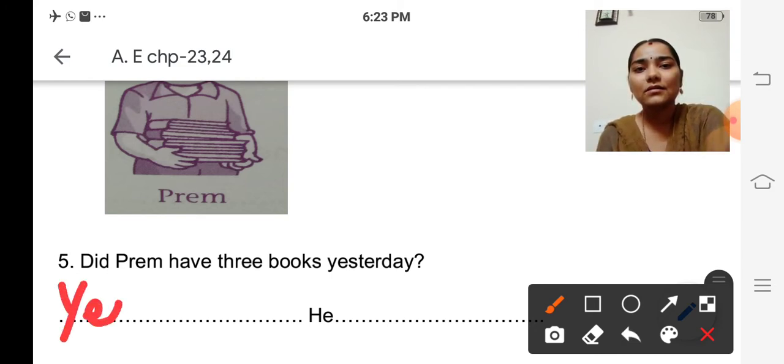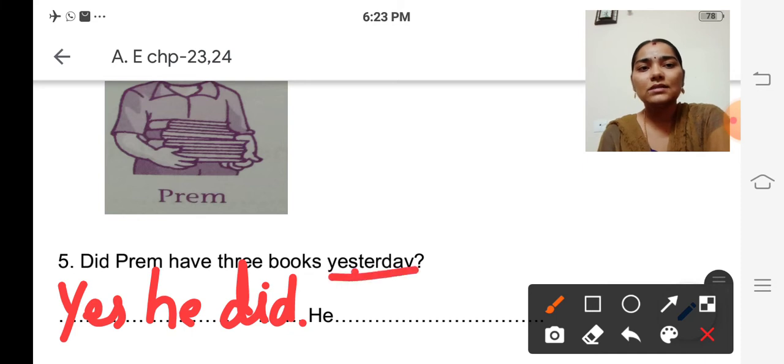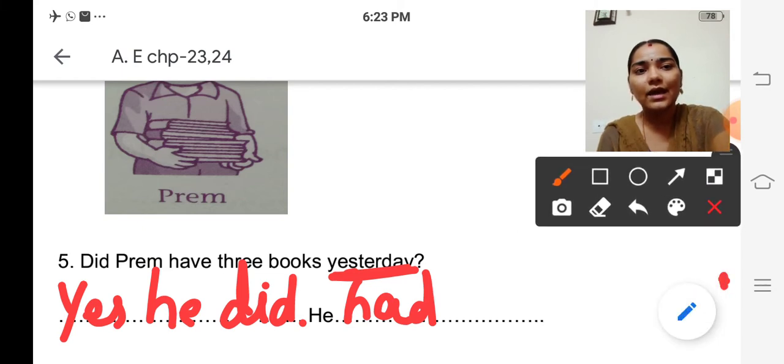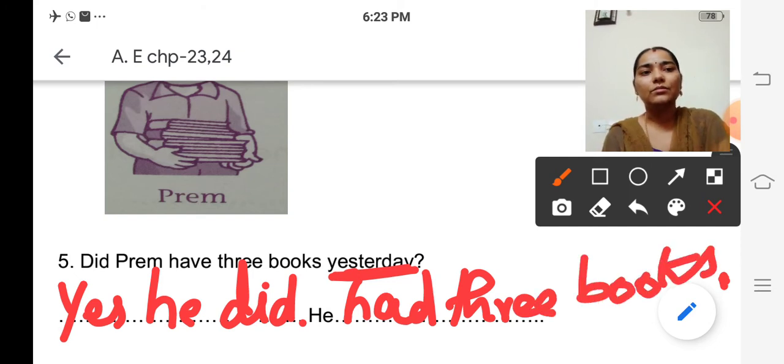Yes, he did. Yes, he did. Because it is given in the question, yesterday, isn't it? So he had how many books? 3 books, isn't it? He had 3 books. Yes, he did.